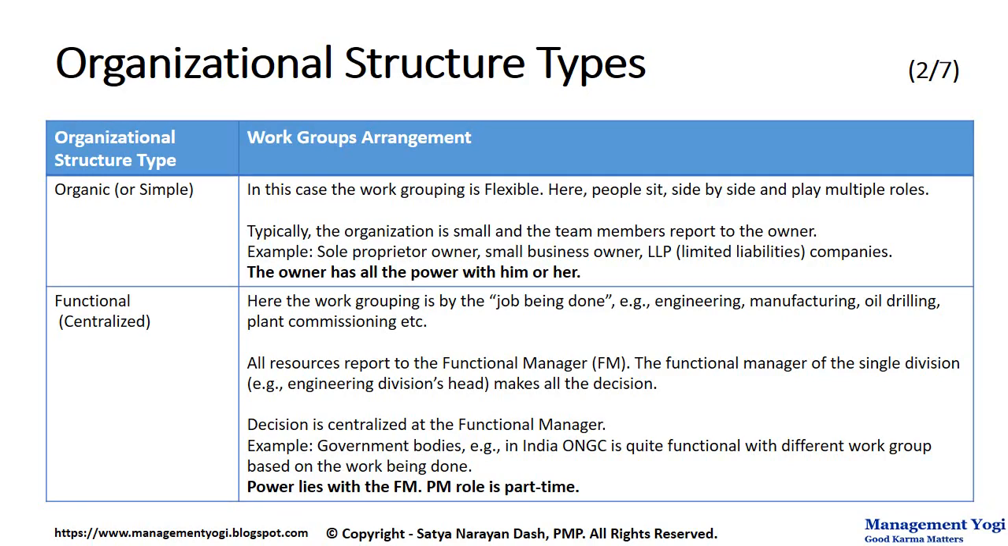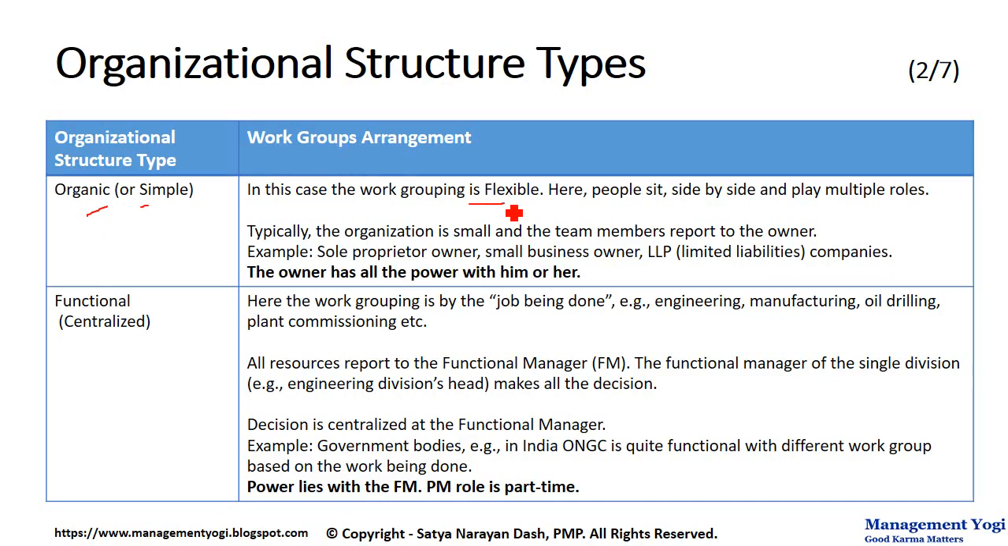Let's go through the organizational structure types. Our first organizational structure type is organic or simple organization. In this type of organization, the work grouping is flexible. That is, people sit side by side and play multiple roles. For example, one person can play multiple roles in the organization.